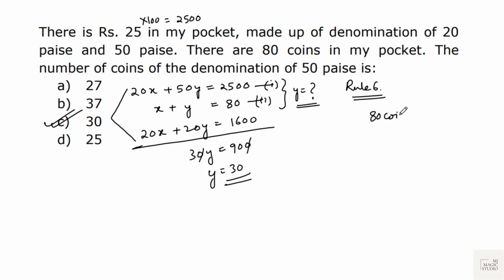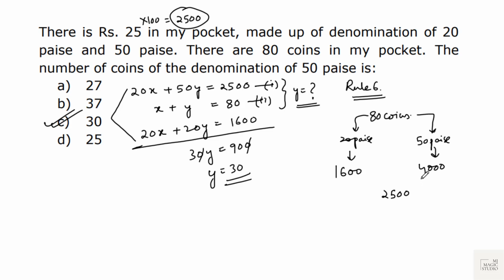We have got 80 coins. Suppose all 80 coins are of 20 paise. Then we should have 1600 paise altogether with us. But if all 80 coins are of 50 paise, then we should have 4000 paise with us. But ironically, we have got only 2500 paise with us.